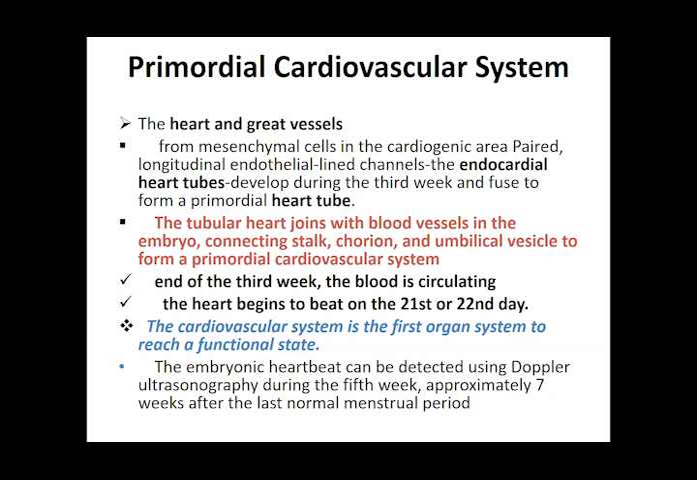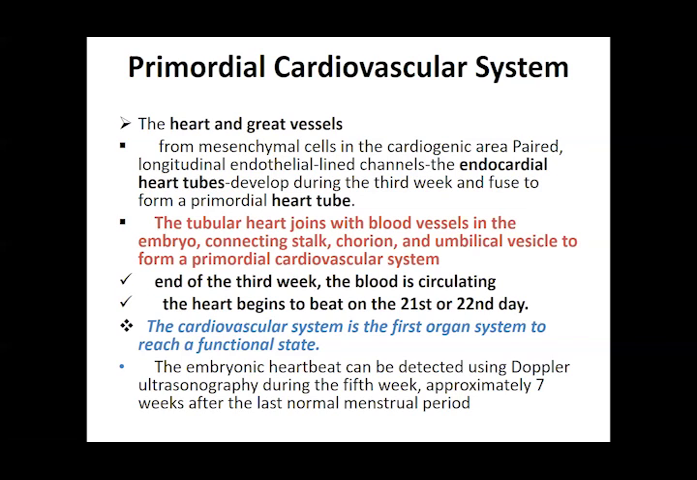This is exactly what we say. The primordial cardiovascular system is contributed by the mesenchyme in the cardiogenic area, two tubes fuse to form one heart tube. This is connected with blood vessels, which are what we call the dorsal aorta on both the sides.